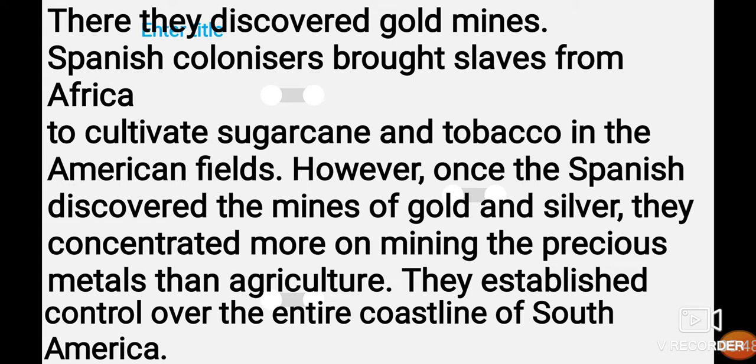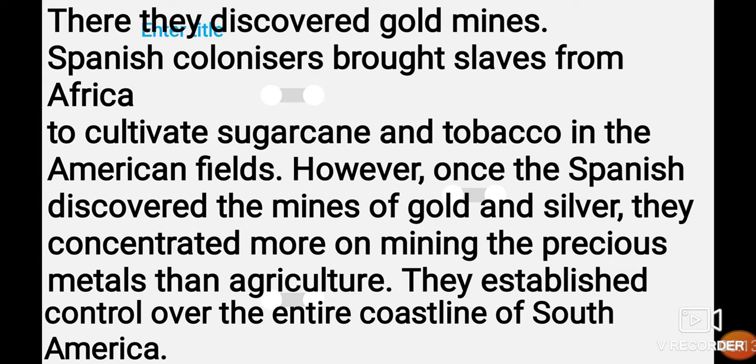They brought them to their land, Portugal, and sold them as slaves. Spanish colonizers did the same thing. Spanish colonizers brought slaves from Africa to cultivate sugarcane and tobacco in the American fields. Why were they using those slaves? To cultivate sugarcane and tobacco in their American fields.